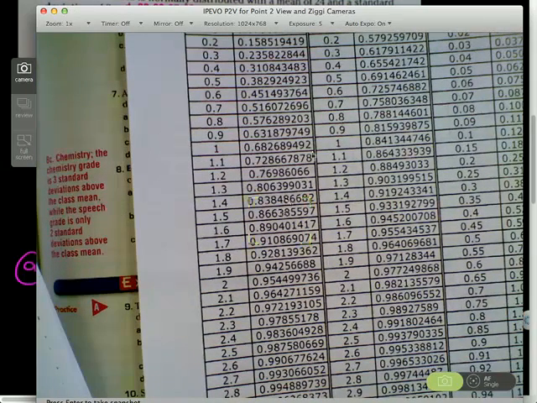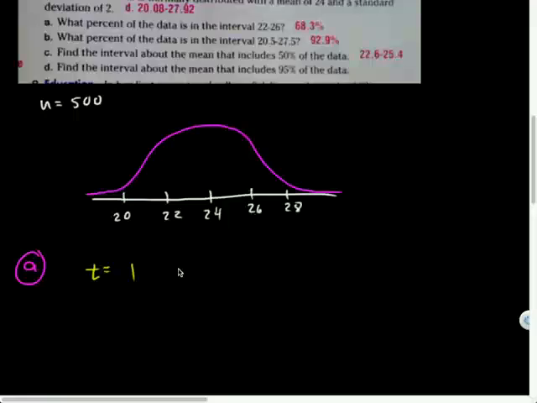So P is 68.3%. And then if I asked, I could even say how many values are between those 2 points, and you could take 0.683 multiplied by n and answer that question as well if we wanted to.